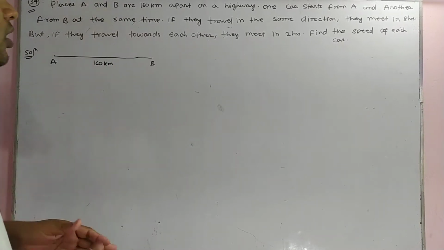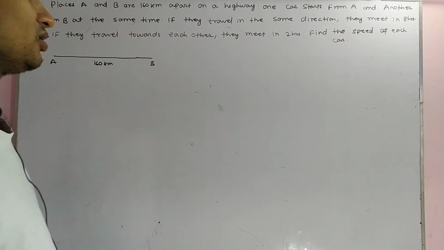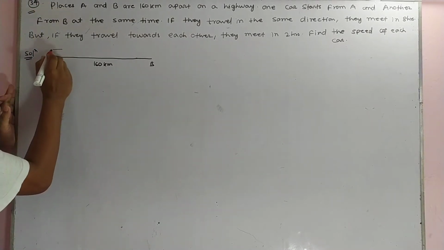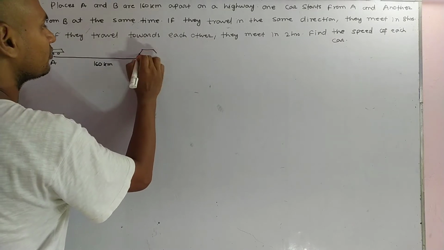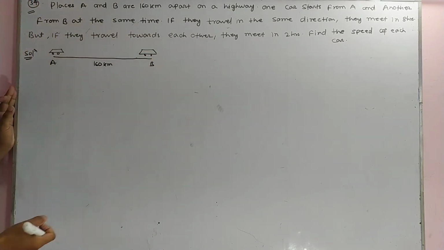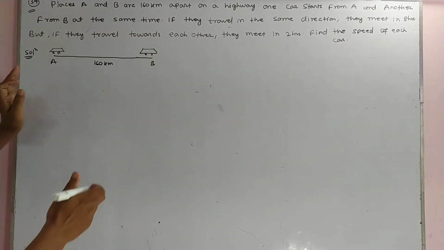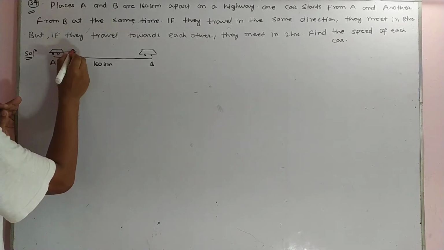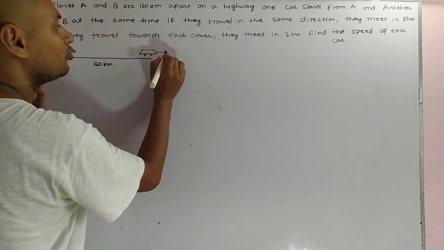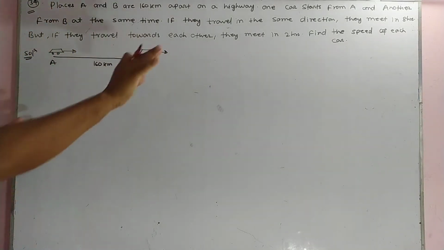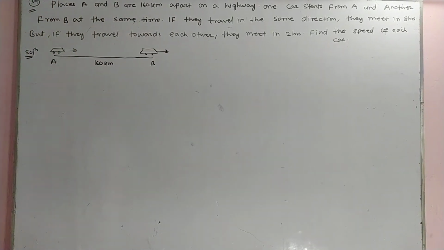On a highway, one car starts from A and another car starts from B, in the same direction. In the same direction means the direction of point A and the direction of point B. If they traverse in the same direction, they meet in 8 hours.